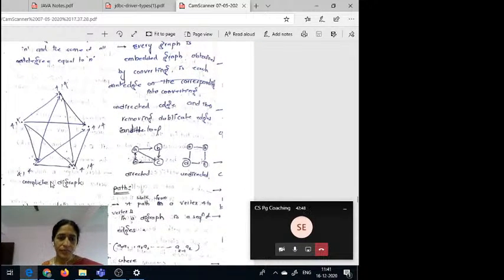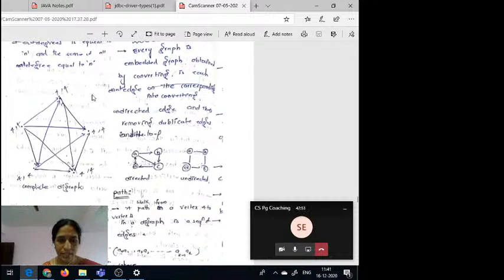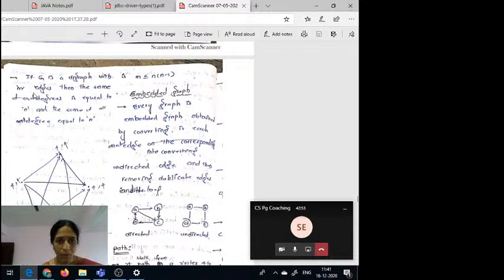So this is some graph with m number of edges. Here m number of edges, that means 1, 2, 3, 4. Like that, how many edges are here? 1, 2, 3. That means this is an undirected graph. Here how many edges are there? That means if G is a digraph with m edges, then the sum of out degrees is equal to m.